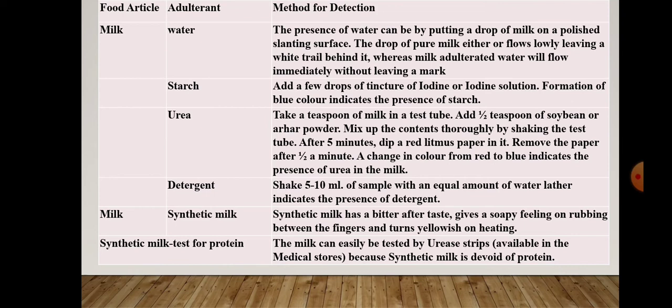If water is added in milk, the presence of the water can be detected by putting a drop of milk on a polished slanting surface. The drop of pure milk flows slowly, leaving a white tail behind it, whereas if the milk is adulterated, the water will flow immediately without leaving a mark. So by this method we can detect the presence of water in the milk.